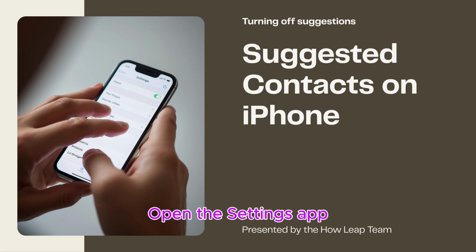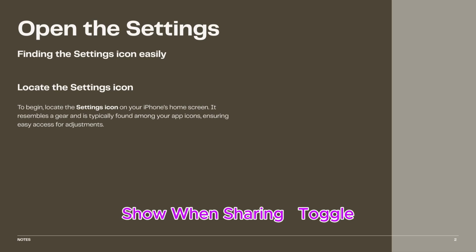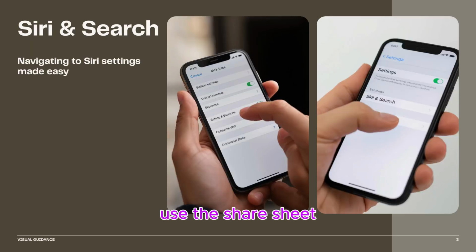Let's turn off suggested contacts when sharing on iPhone. Open the Settings app, scroll down and tap Siri and search. Tap Show when sharing. Toggle this switch to the off position. This will stop Siri from suggesting contacts when you use the share sheet. You can also manage individual app suggestions below. To clear existing suggestions, restart your iPhone.